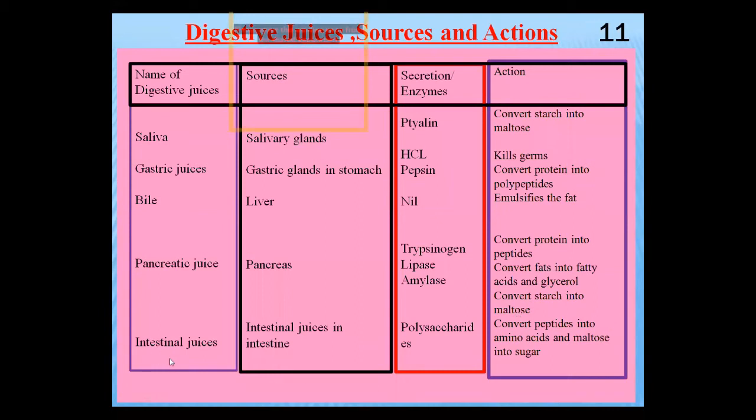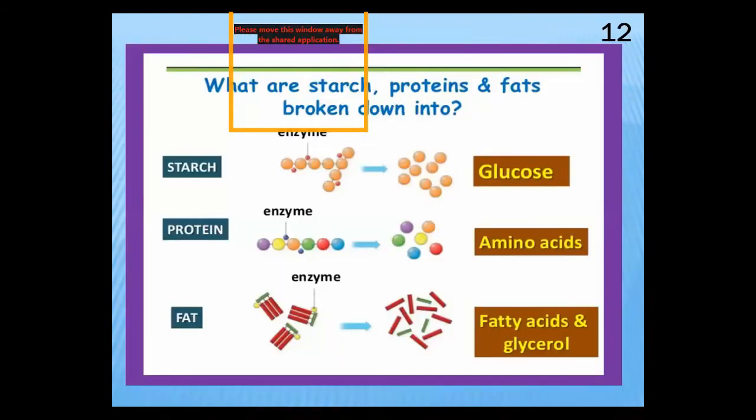And the last is intestinal juice. These juices are present in the walls of the intestine. They convert all polysaccharides, proteins, fats, and nucleic acids into their monomers, from polymers to monomers. See the next picture.